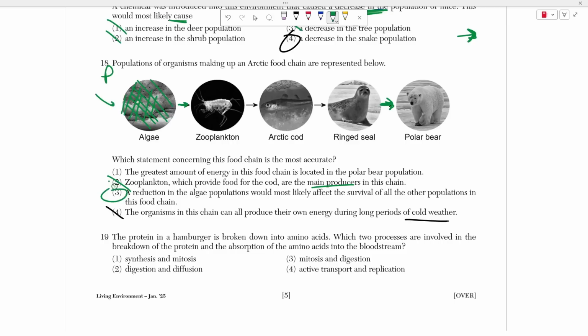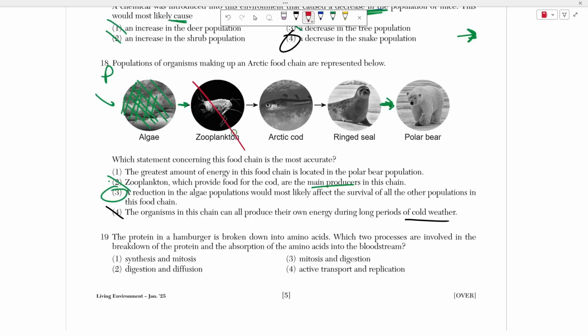Okay, and that's why choice 3 is the most important and most correct choice, right? A reduction in the algae populations will most likely affect the survival of all other populations, okay? If you mess with the producers, you mess with the entire food chain and food web, because that's where the food web gets its energy from the producers, right? If you mess with the algae population, guess what?